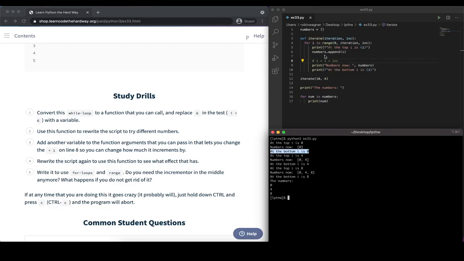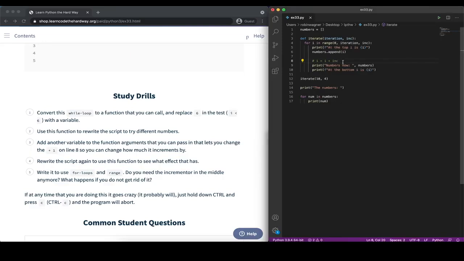So here at the bottom, if we comment out this line, at the beginning, I has a value of 0, which you can see here. And we append that, of course, to our numbers list. And then at the bottom, I still has a value of 0. And only when we start the next iteration of our loop, then I is incremented to a value of 4 in this case, and it stays the same at the bottom as well. Only when we start the next iteration, then it will be incremented.